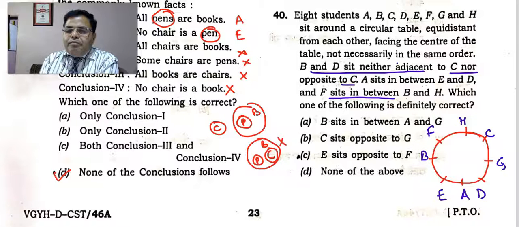Now the question is, B sits between A and G? No, E and F. C sits opposite to G? No, C sits opposite to E. And E sits opposite to F? It can be, because D and E can interchange their positions. This is a possibility.